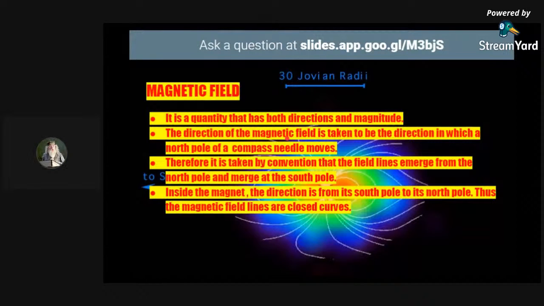The direction of the magnetic field is taken to be the direction in which the north pole of a compass needle moves. So it is taken that the field lines emerge from the north pole and merge at the south pole. It starts at the north pole and ends at the south pole.